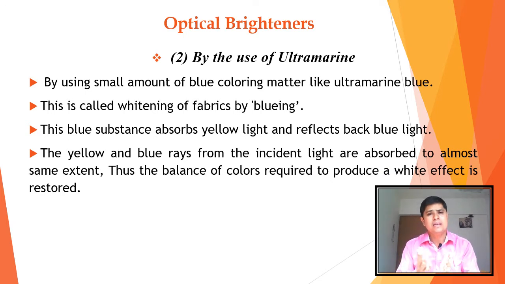See, if the fabric is having color impurity, that fabric is absorbing blue rays and reflecting yellow rays. And we are using here ultramarine blue, which will absorb yellow rays and emit blue rays. So there will be a compensation effect. This is what we have to see here.